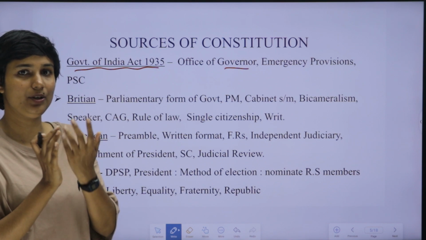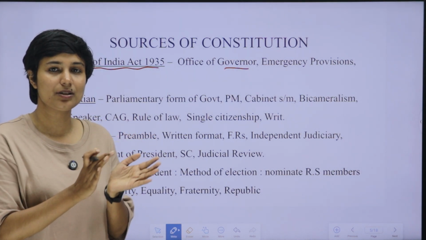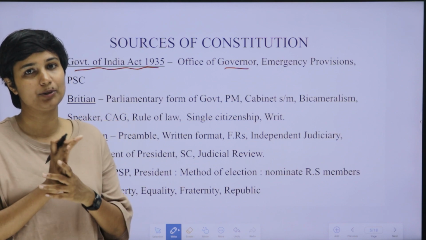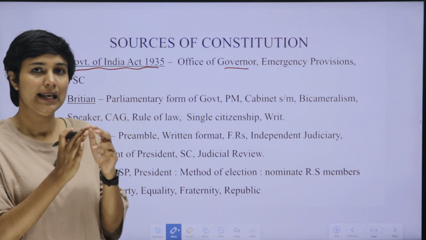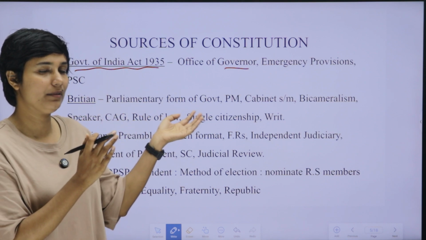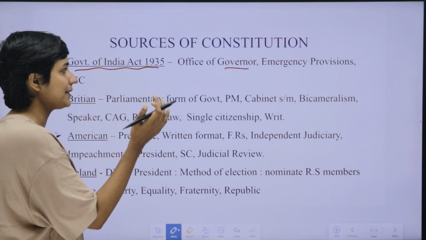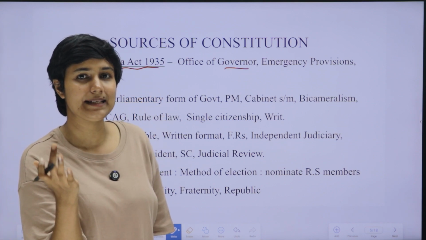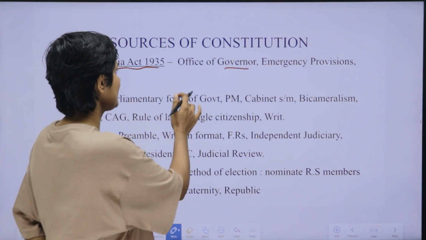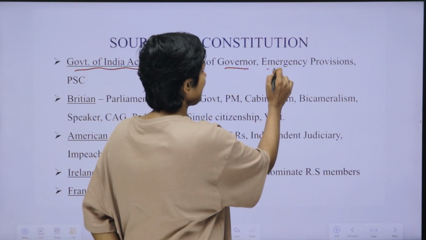You may all have heard about the Government of India Act 1935. Britishers ruled India through many acts and statutes passed by the British Parliament. It was one among the latest acts brought by Britishers into India. In that act, many principles and ideas were taken into India's constitution that we are even now following. So the first thing is the office of the governor, and the second is emergency provisions.